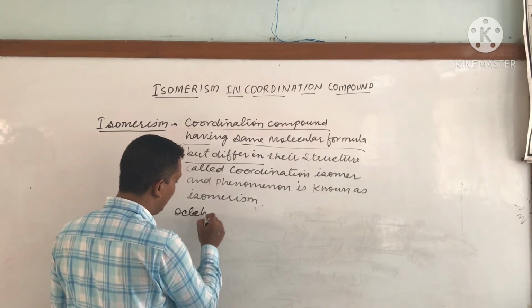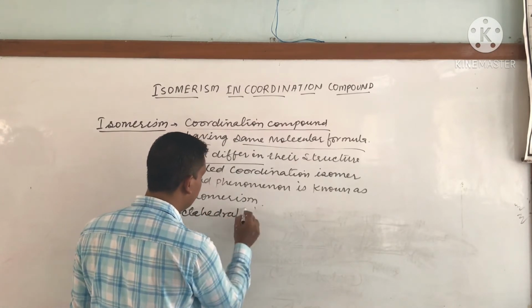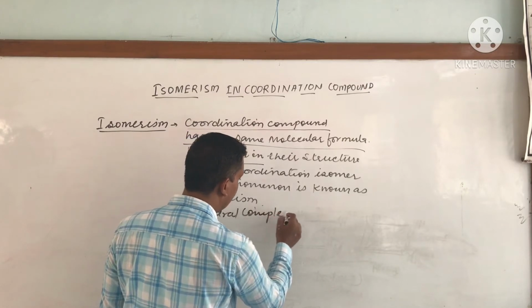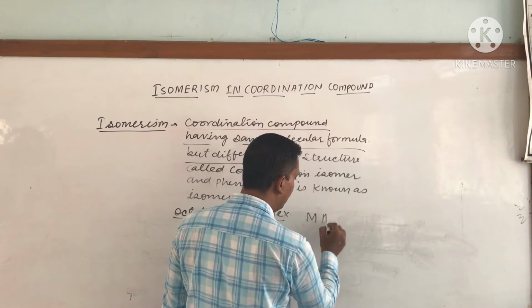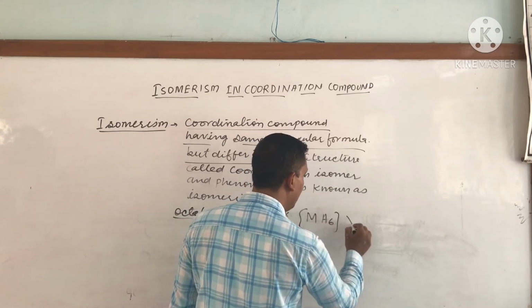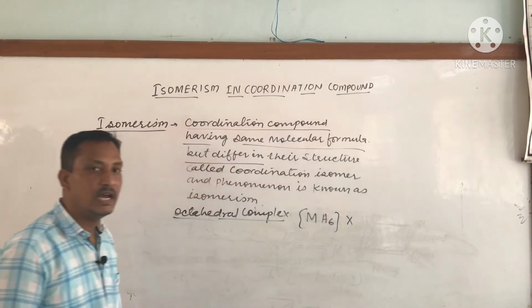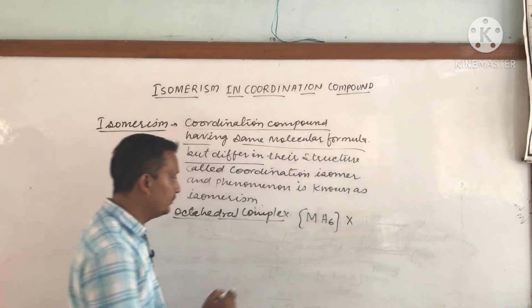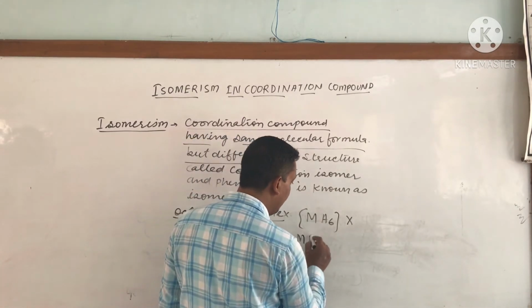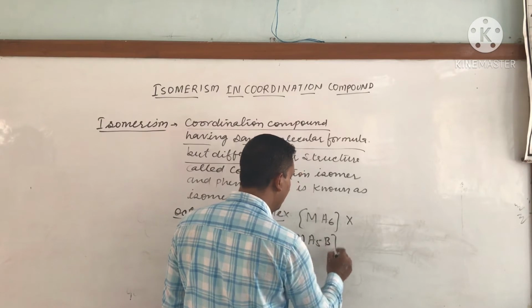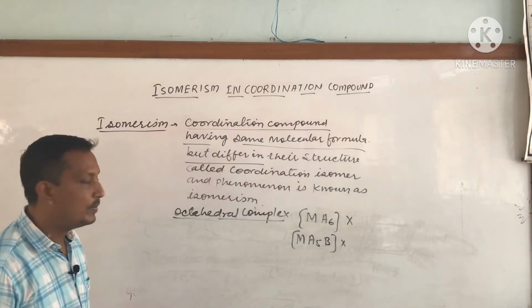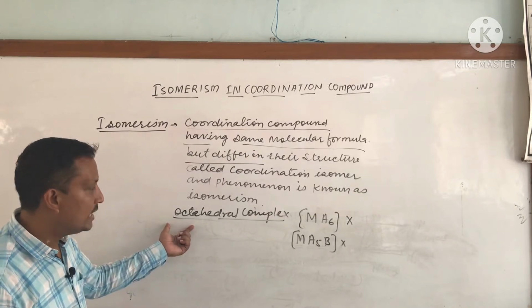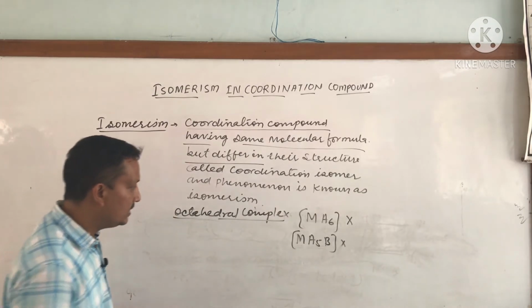For the octahedral complex, if we are taking MA6, it will not exhibit any isomer because all the ligands are the same. MA5B will also not exhibit any geometrical isomer of an octahedral complex.